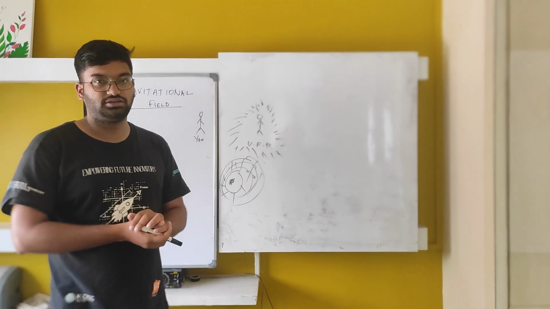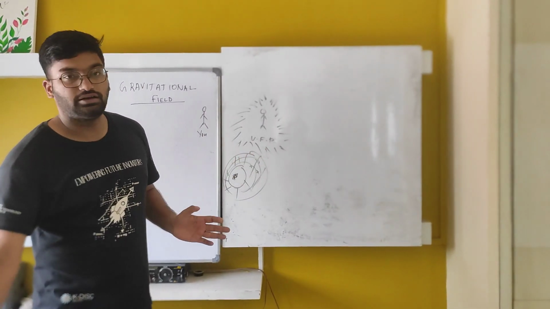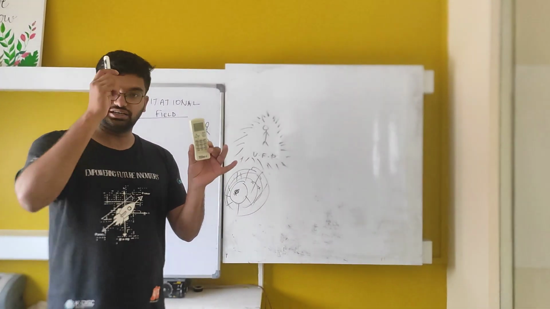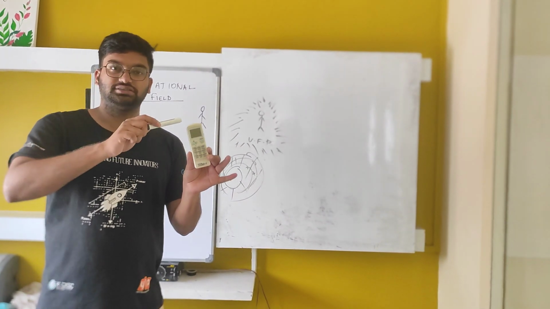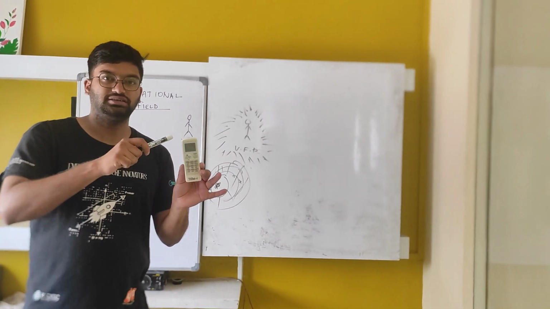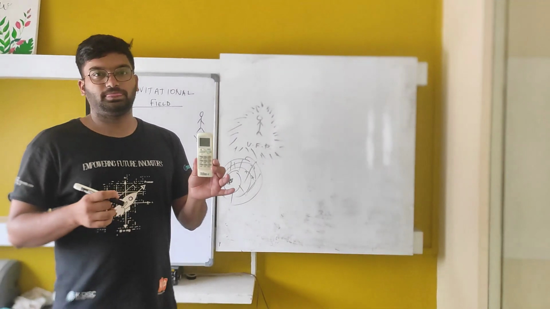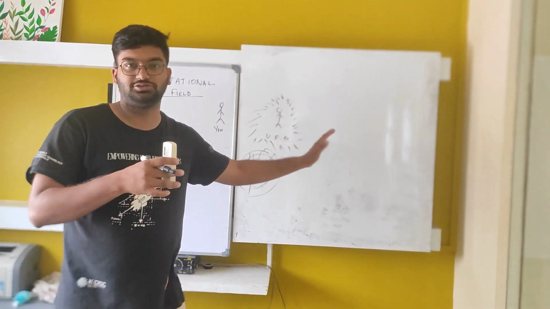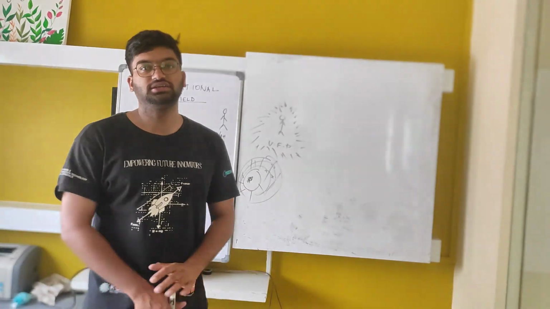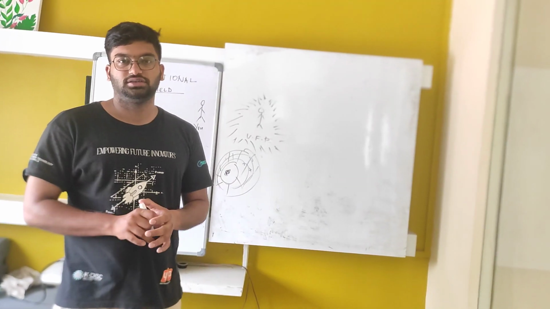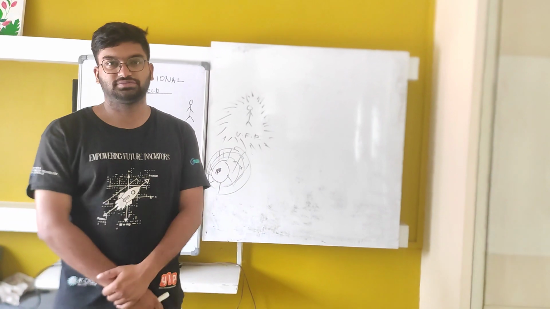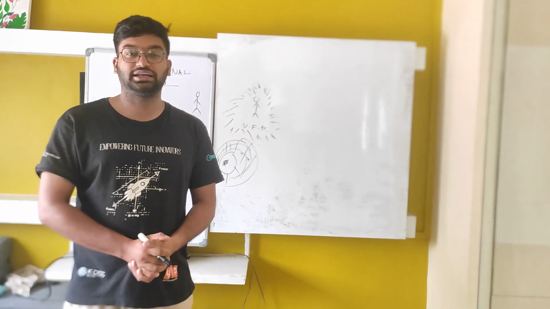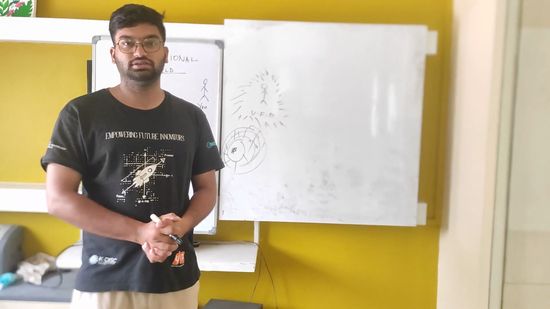Similarly, any other object has a gravitational field around it which is generated by itself, and which is in turn sitting in the gravitational field of me or you or Joe Biden. So every mass is producing a gravitational field, and in that field every other mass is sitting. That is how the gravitational force of attraction is working.